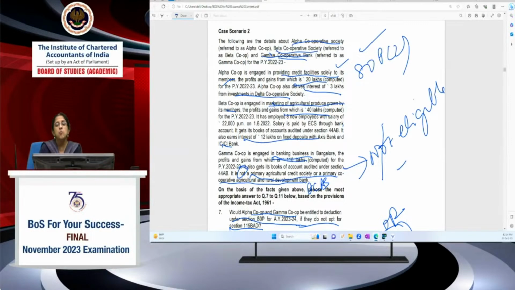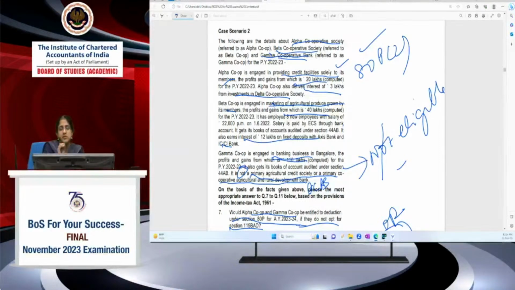Now, what happened? One case came up before the Supreme Court. It is reported in your judicial update also, where the department argued that even providing credit facilities to the members is also banking business. So if a cooperative society is engaged in providing credit facilities to the members, that also constitutes banking business, and so deduction must be denied. But the Supreme Court did not agree.